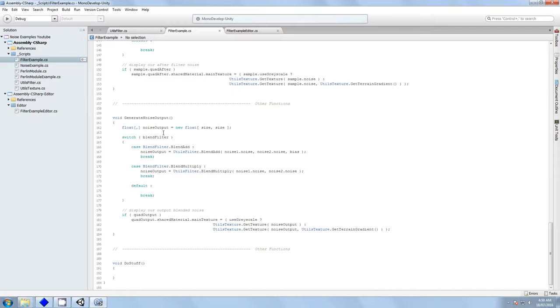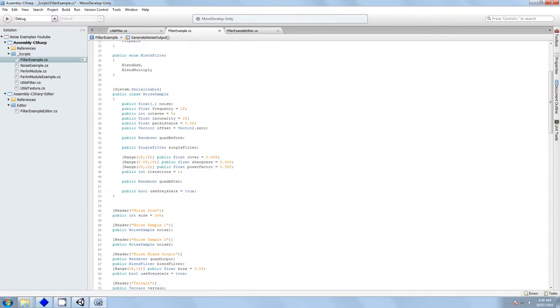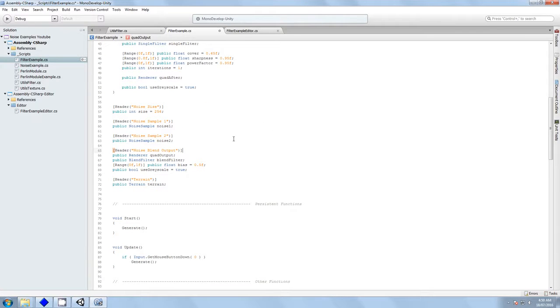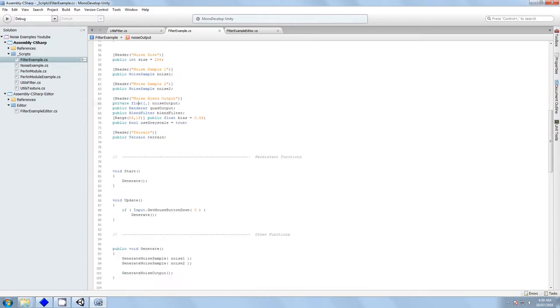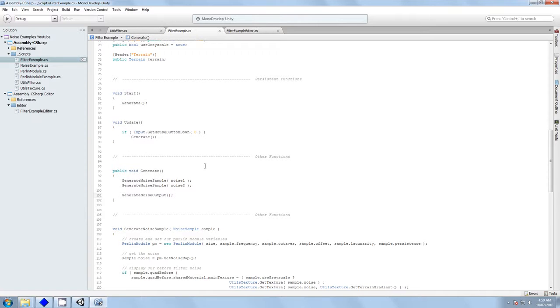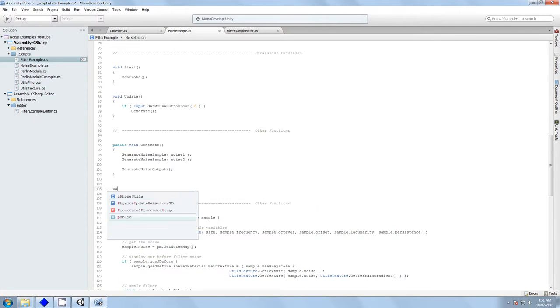So first of all, we need to make this a global variable. Just like we have in our noise samples, we should really assign it here. And it's private. So now we have access to the float. When we call generate, we generate our noise output. Let's create a whole other function. Public void